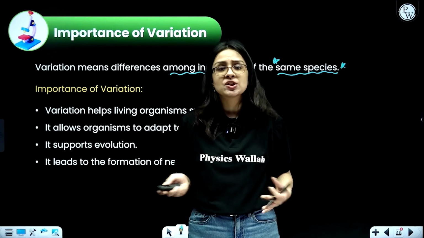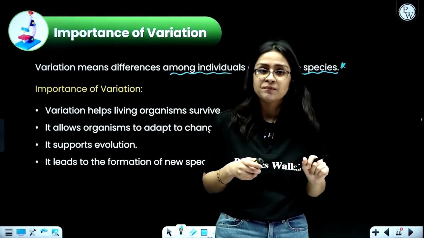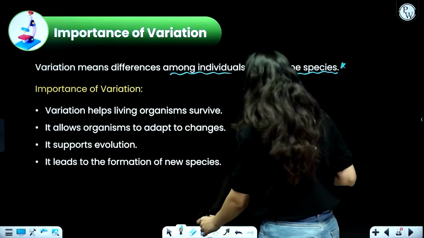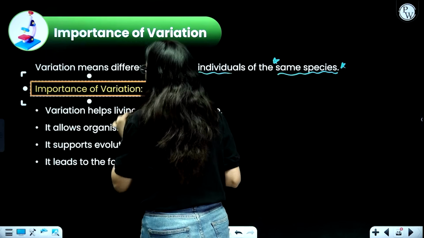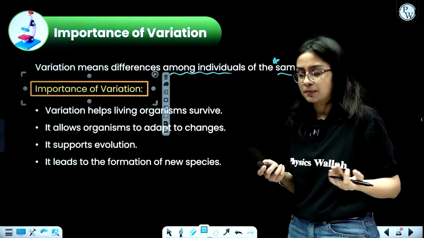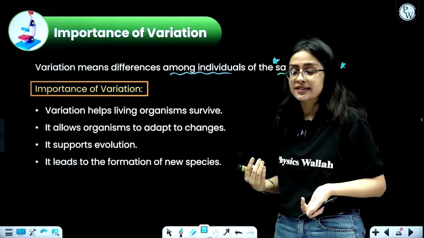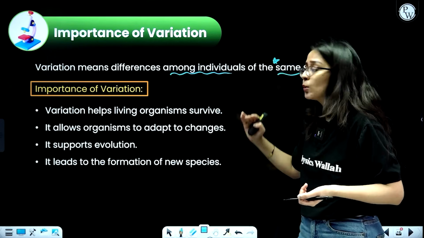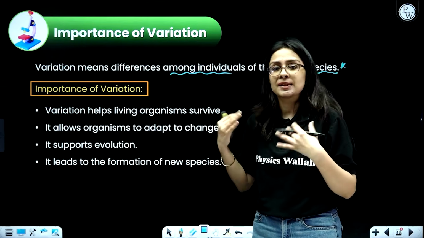Obviously, they are different species, they will be different. But we have to talk about variations in the same particular species. Now, talking about the importance of variation, please mark it down as important, because this is sometimes asked in a 2-marker question: why is variation important? It helps living organisms to survive, like you saw in the previous example. It helps an organism to adapt to whatever changes take place in the environment.